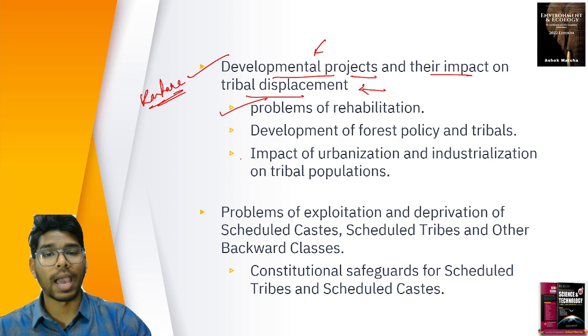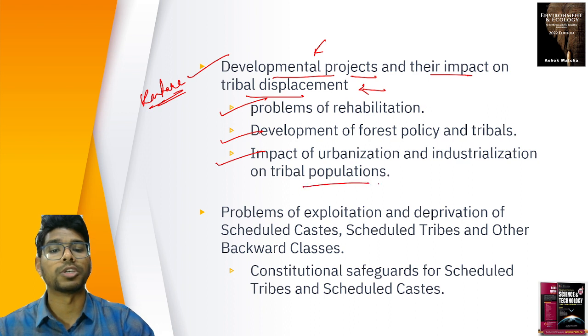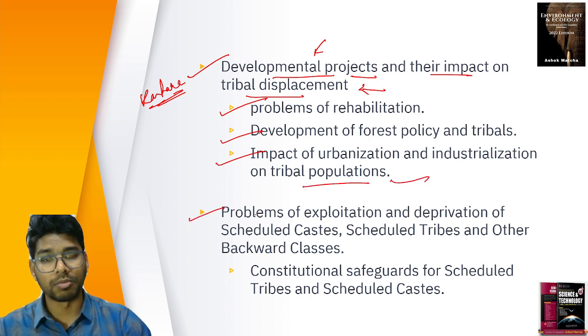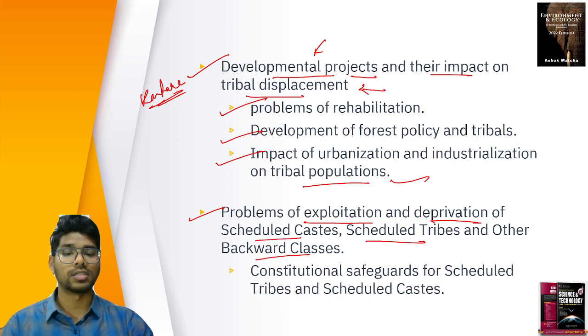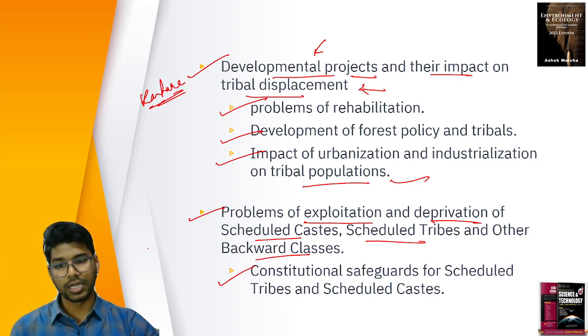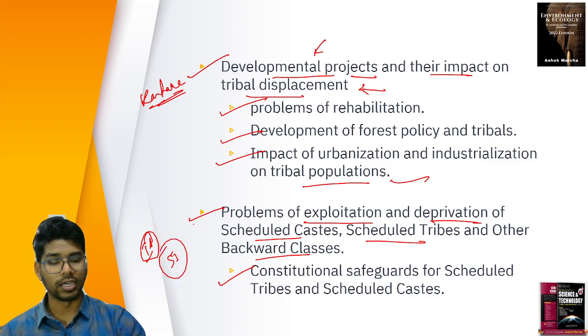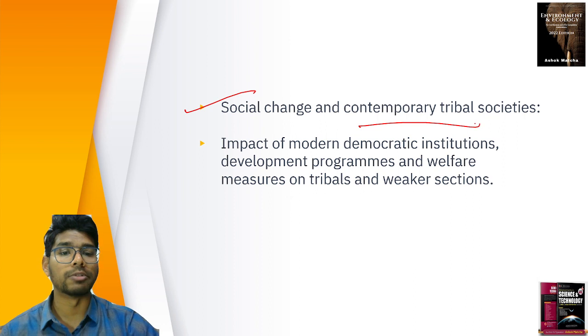And the problems of rehabilitation and development of the forest policy and the tribals, impact of urbanization and industrialization on the tribal populations. And we discuss the problems of exploitation and deprivation of the scheduled castes, scheduled tribes and other backward classes, and the constitutional safeguards. So obviously Indian polity, social justice will be covered over here, and social change and contemporary tribal societies.